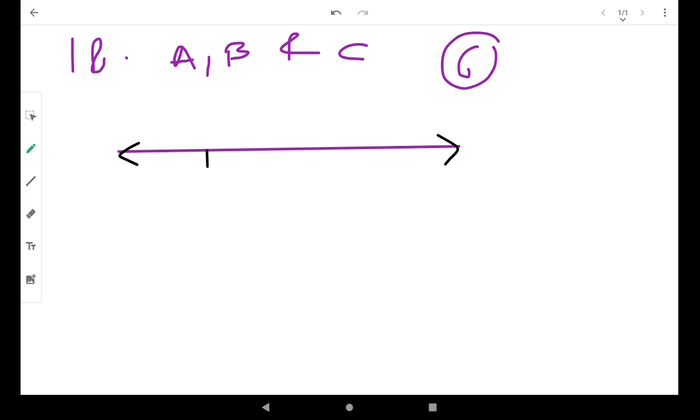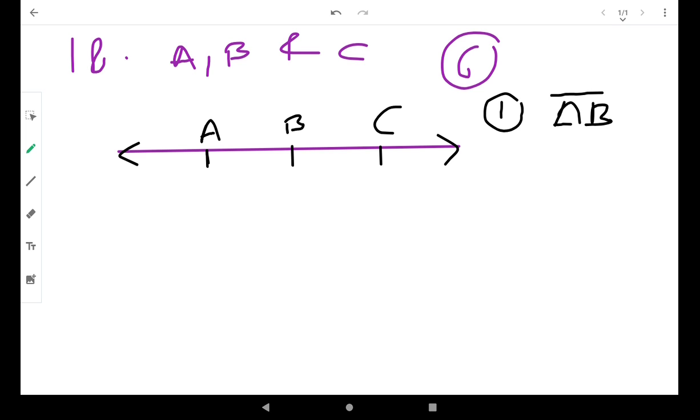So the number 1 point is A, second point is B, and third point is C. You can give the names using these A, B, C points. The first way is AB.